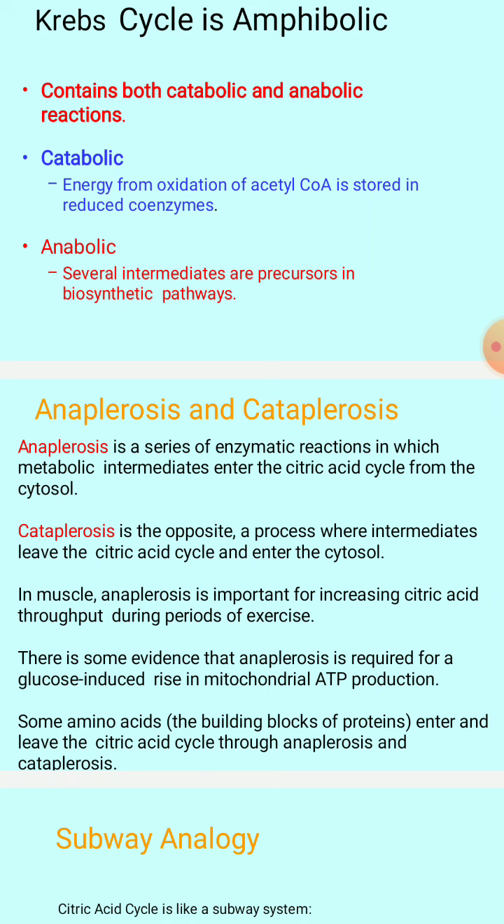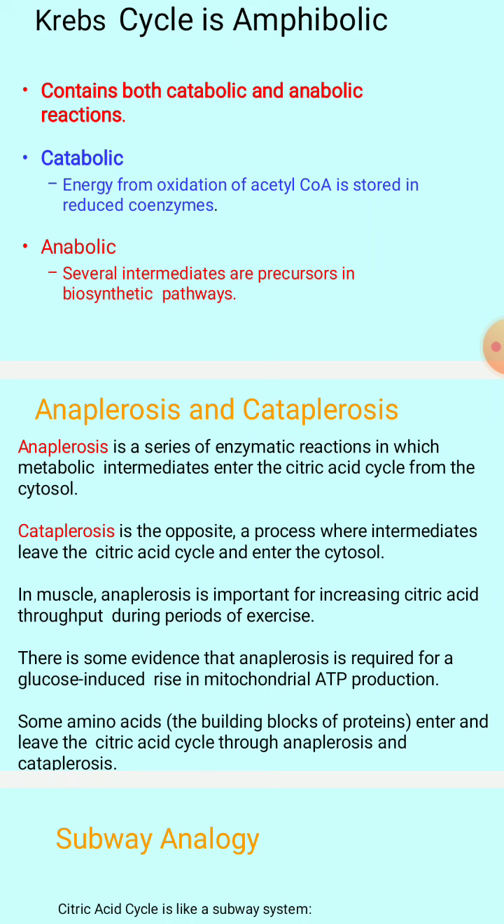Coming to cataplerosis, what do we mean by cataplerosis? It is the opposite of anaplerosis. It is a process where intermediates leave the citric acid cycle and enter the cytosol. So that is exactly the reverse of anaplerosis. Anaplerosis is the filling up of the intermediates entering the citric acid cycle from the cytosol, but cataplerosis is the opposite, where the intermediates leave the citric acid cycle and enter the cytosol.